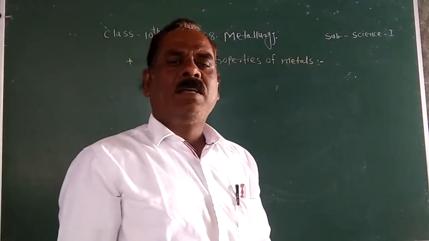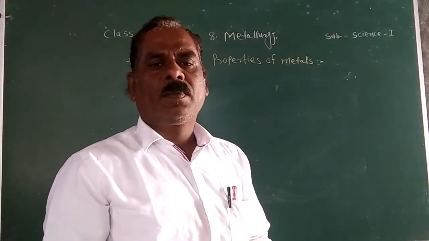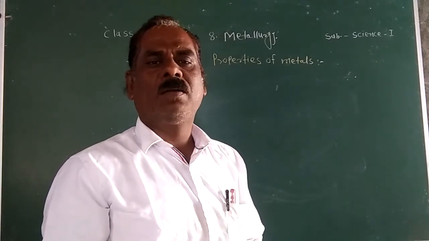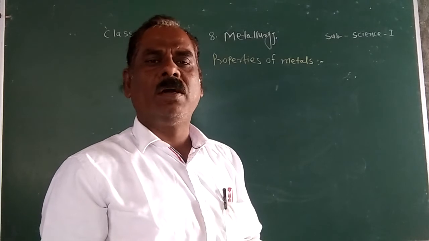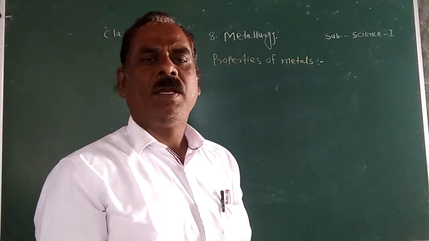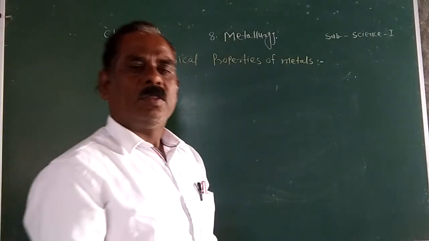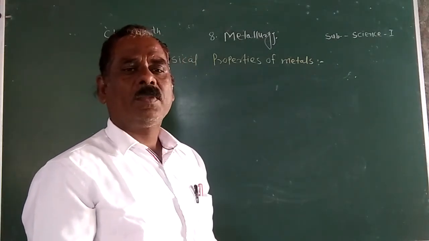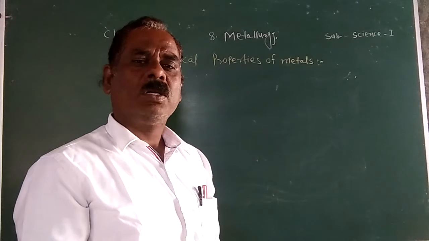You tell me the examples of metals. The best examples: gold, silver, iron, sodium, potassium. Is it not? All these metals occur in which state? At room temperature, solid in state.